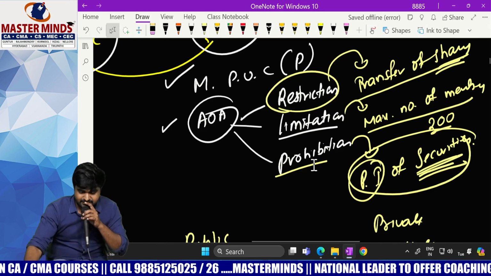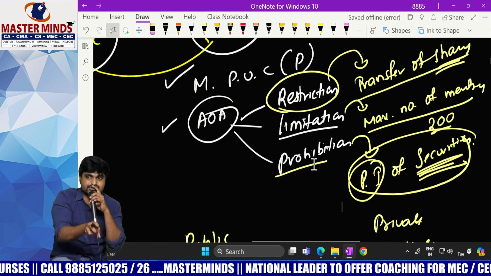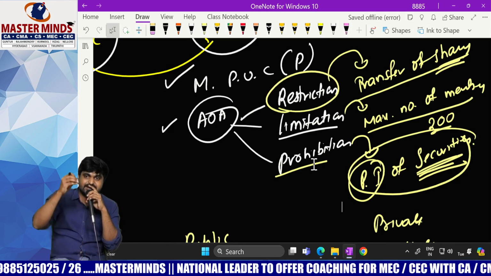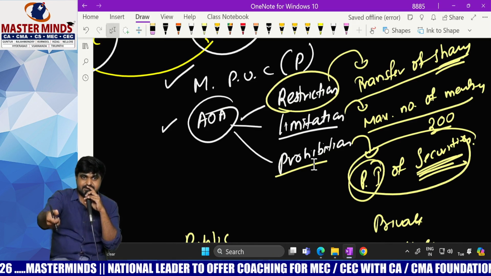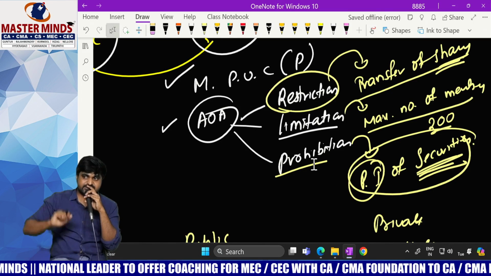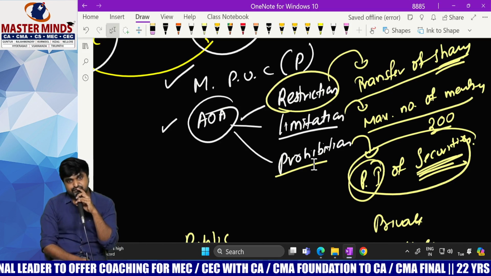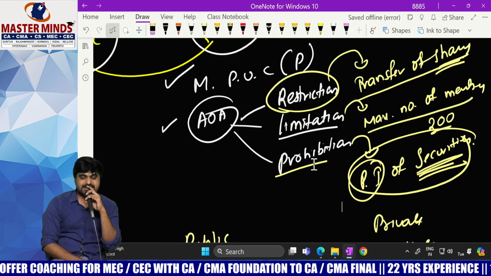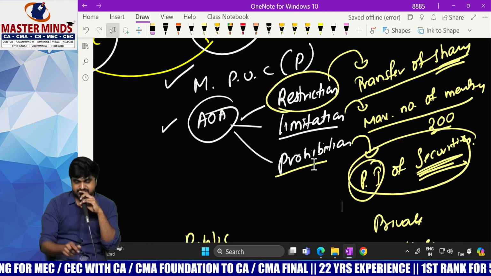Now finally, what are the points that need to be included in the articles of association of a private company? Whatever other content you include, no problem. But in order to call that company a private company, 3 points must be present. What are those 3 points? First one, restriction on transfer of shares. Next one, limitation on maximum number of members. And finally, prohibition on public issue of securities.